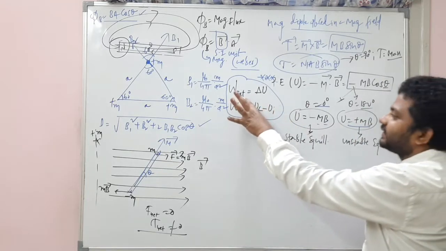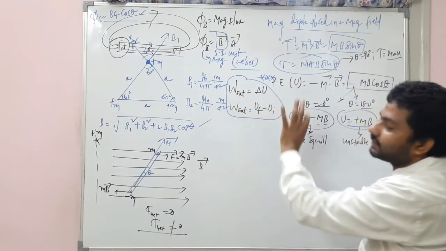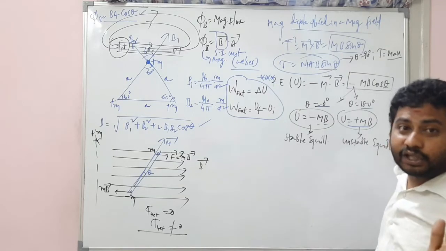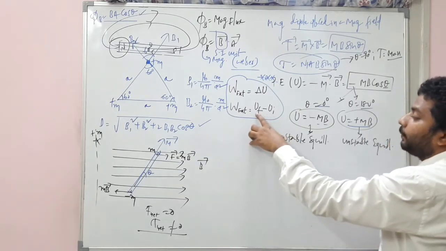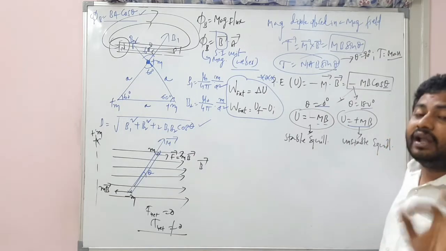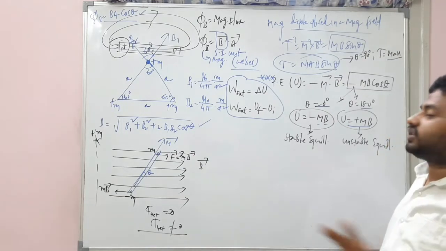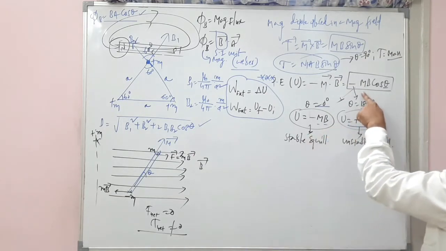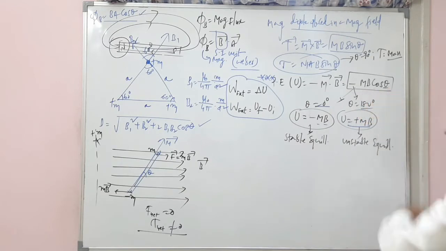Work done by the external force is equal to the change in potential energy, that is, final potential energy minus initial potential energy. We have discussed this many times. It is a very important formula. Work done by the conservative force is minus delta U, but work done by the external force is just delta U, final minus initial. The potential energy at any instant you can find like this: minus mB cos theta.